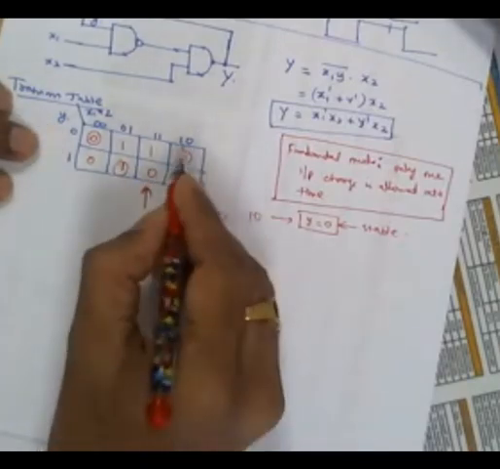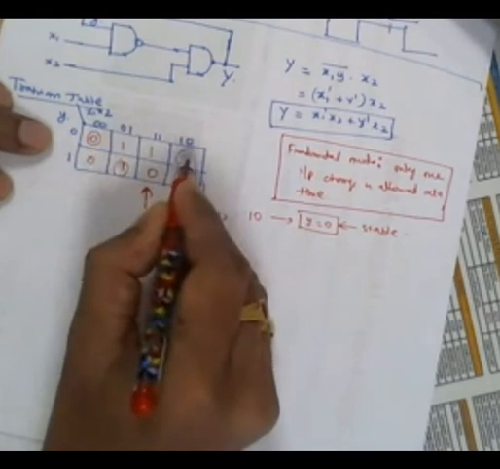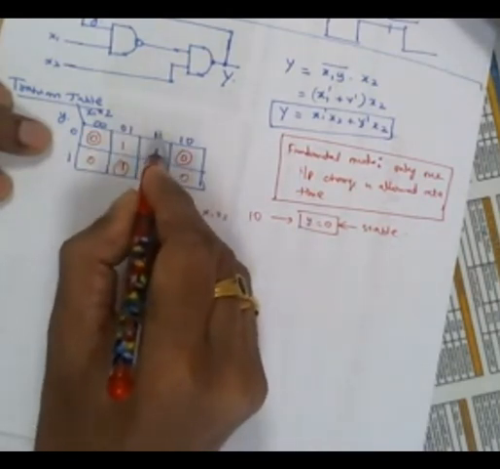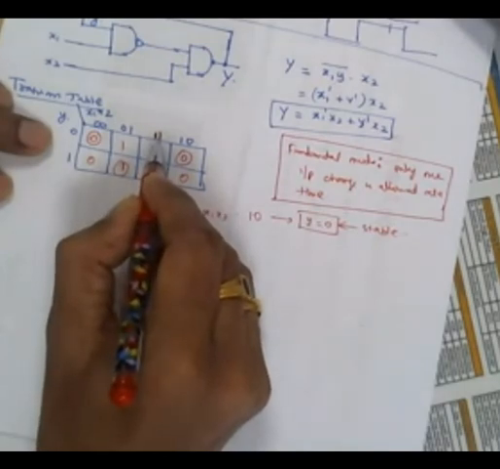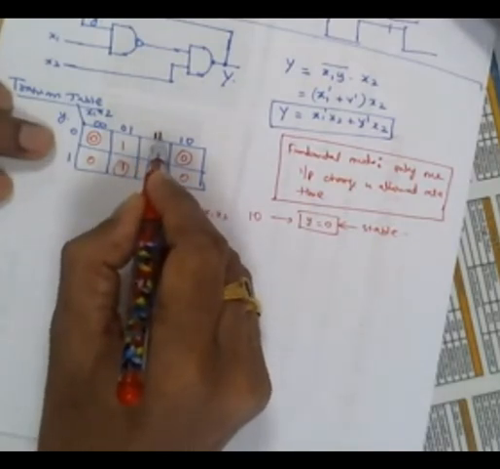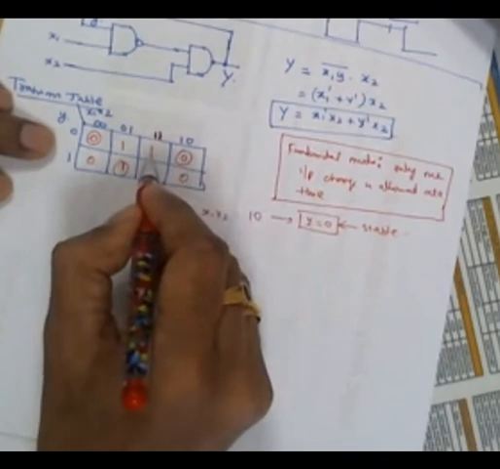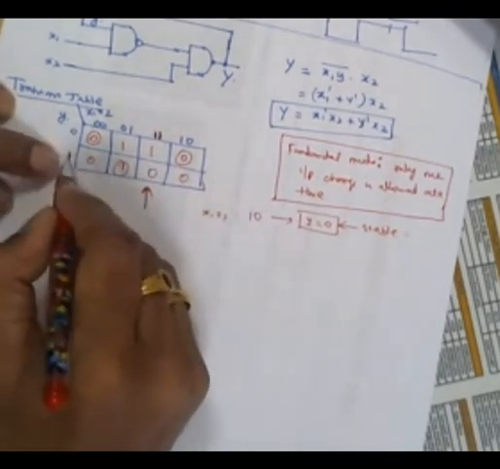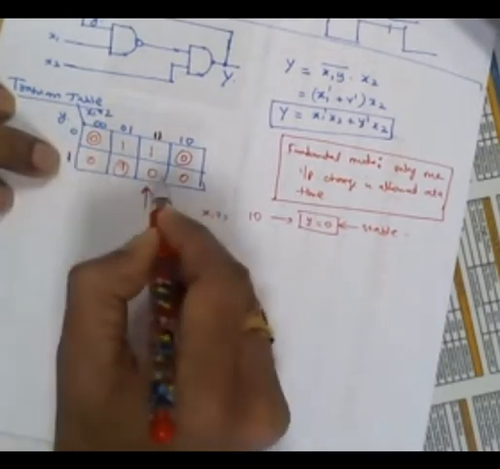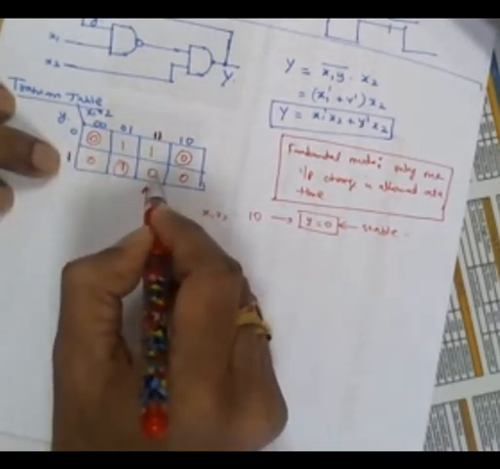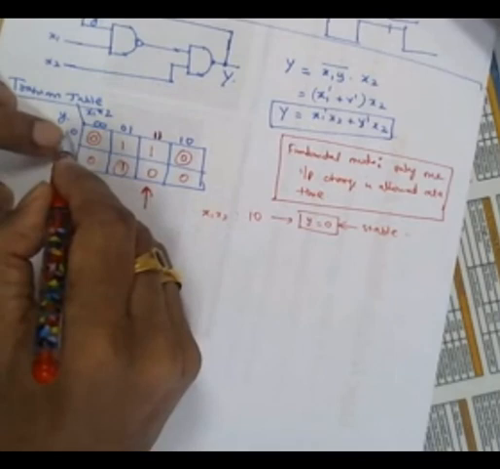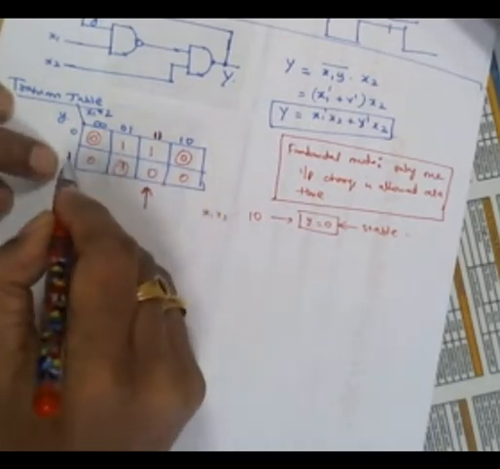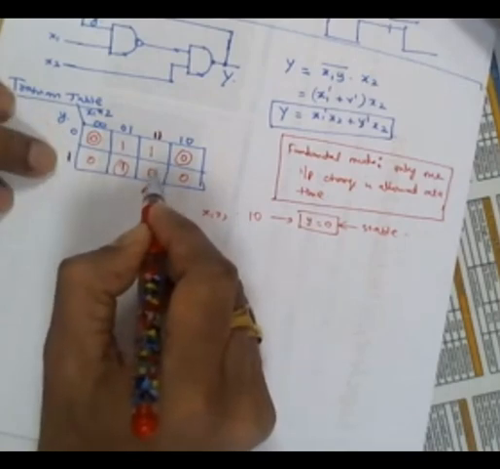Okay. Suppose I am making the x2, which is 0 now, to 1. Therefore, the input will be 1, 1. If the input is 1, 1, then the y will be 1 now. Then it will come here. The small y will become the small y. Then the capital Y will be 0 now. Then you go there. Then because of this 0, capital Y will be 1 now. Again you come here, again you go there, again you come here, again you go.